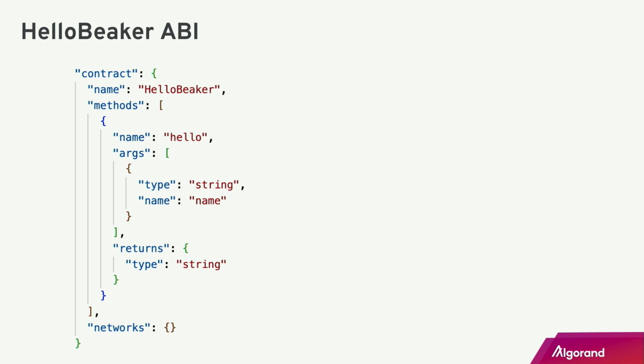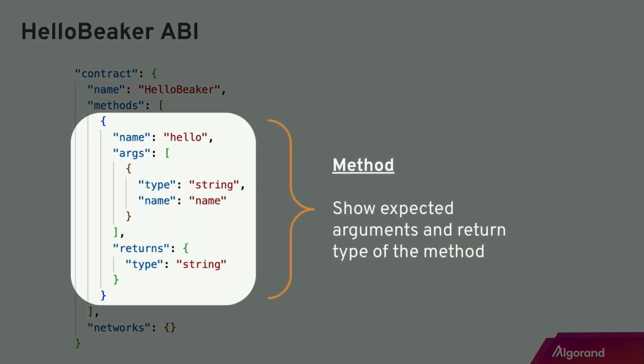Okay, let's take a look at the example of the ABI. This is the ABI from the Hello Beaker smart contract that we just saw before. I want you to focus here in the middle. So right there is what's called a method. This method shows the expected arguments that this method takes in and the return type of that method.